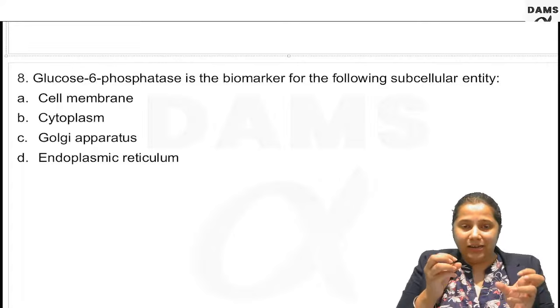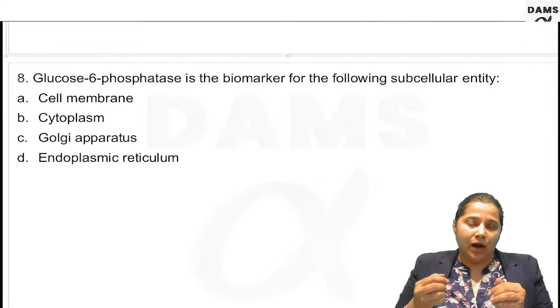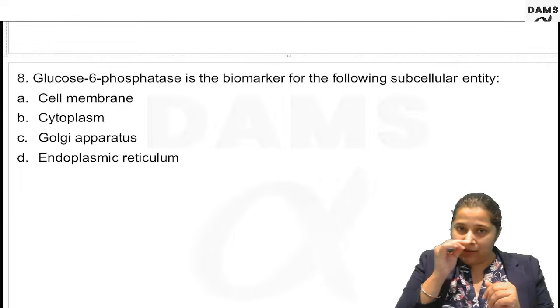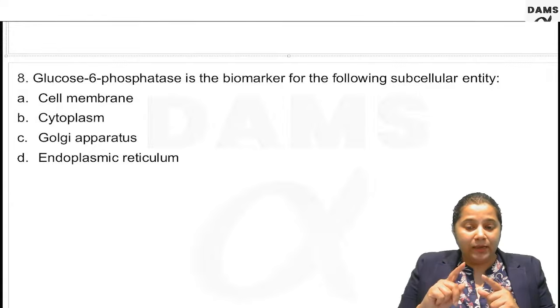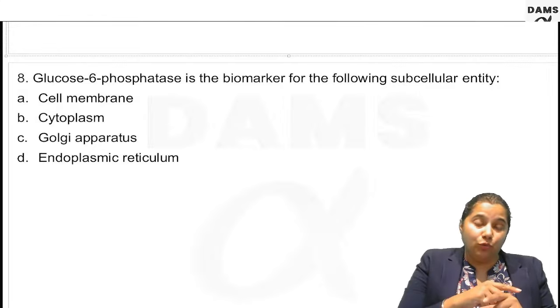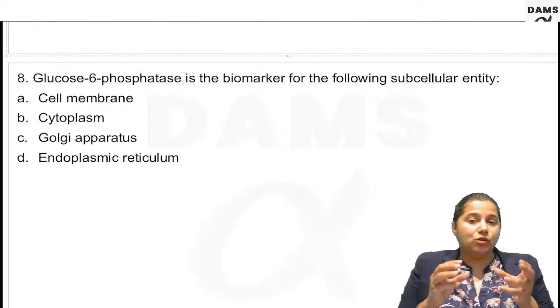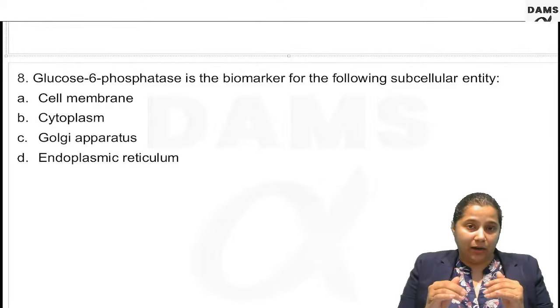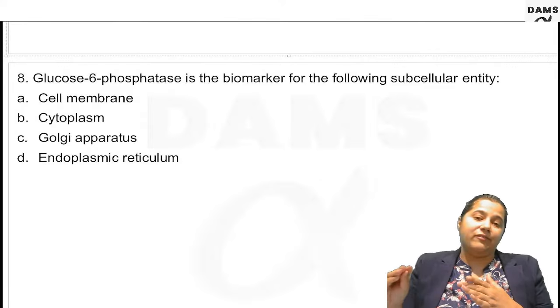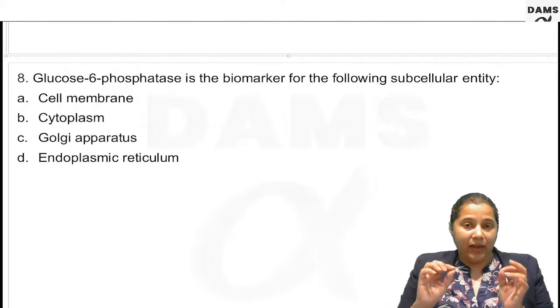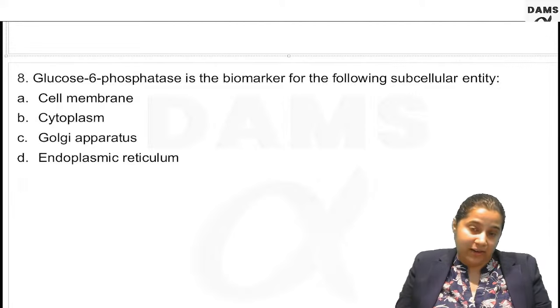Necrosis will release the content of the heart outside. That means there will be release of CKMB, troponin I, troponin T. These are the markers of the tissue. Likewise, we also have markers of cell organelles. That means that particular organelle is having that particular enzyme. It is not present anywhere else.